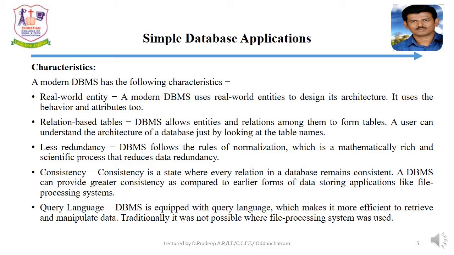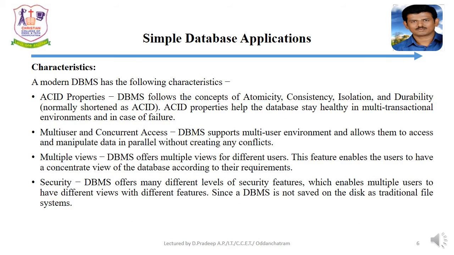Query language. A database is equipped with a query language, which makes it more efficient to retrieve and manipulate data. This is not possible in file processing system. Next, ACID property. ACID means atomicity, consistency, isolation and durability. These properties help the database stay healthy in multi-transactional environments and in case of failures.